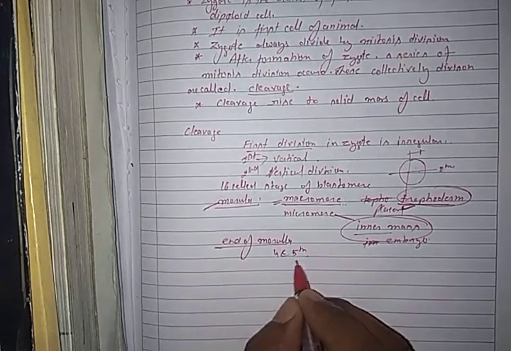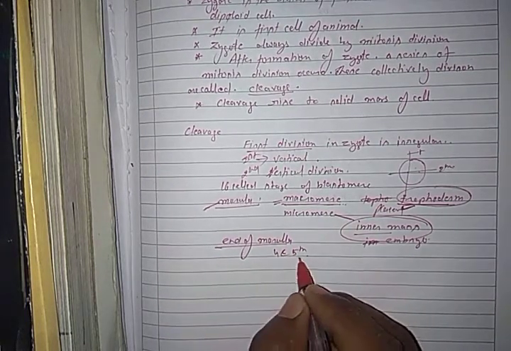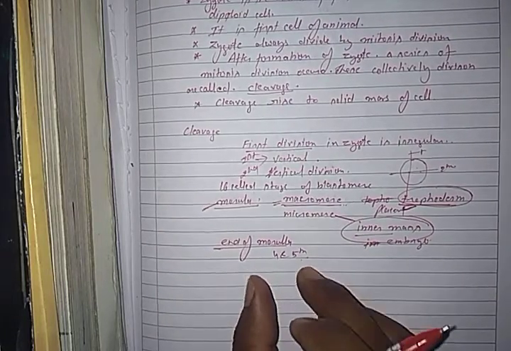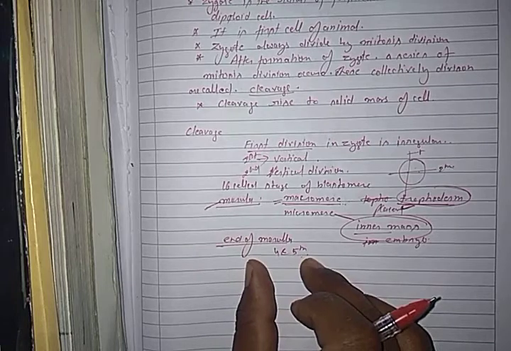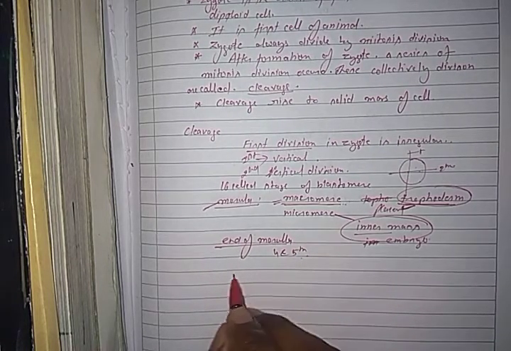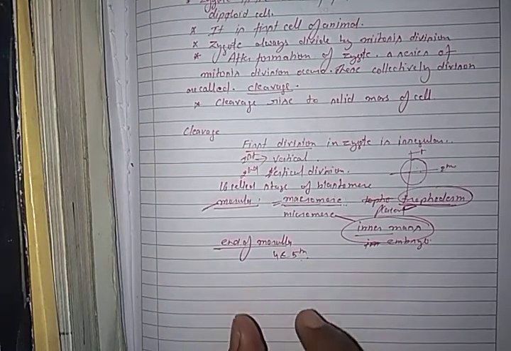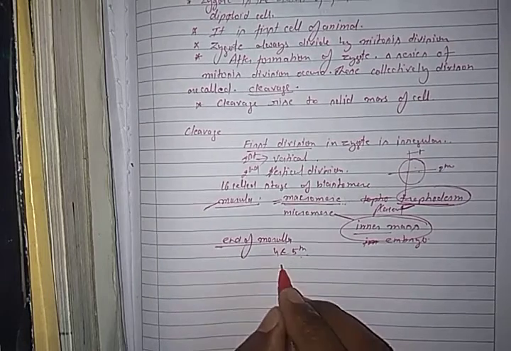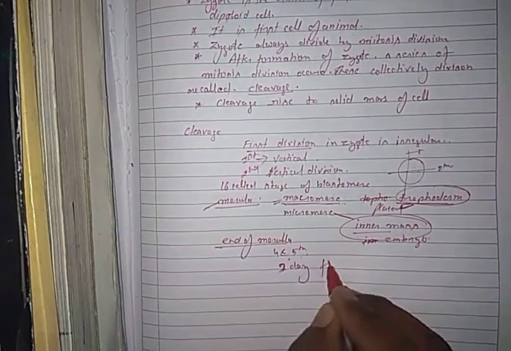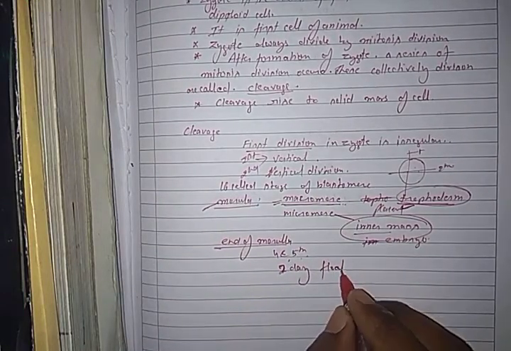The morula floats in the uterine cavity for up to 2 days.